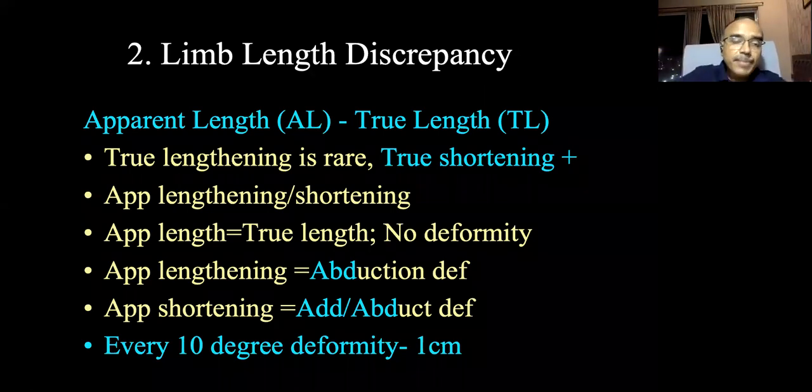But when there is apparent lengthening, that means there is an associated abduction deformity, correct? But when there is apparent shortening, remember there is usually adduction deformity, but there is a possibility of associated abduction deformity as well. Okay, in the next slide I will clarify. But one rough estimation is that for every 10 degrees of deformity, there will be roughly 1 centimeter lengthening or shortening. So that calculation you have to do in your mind.